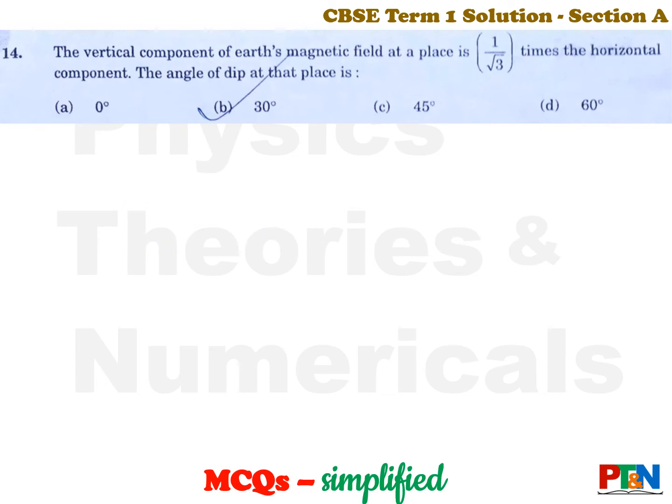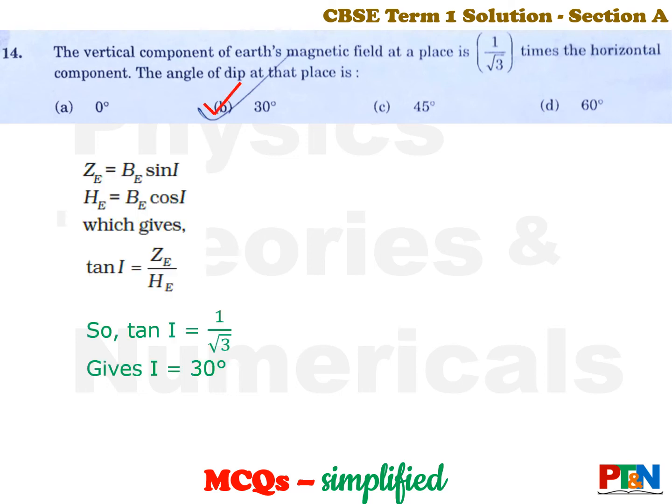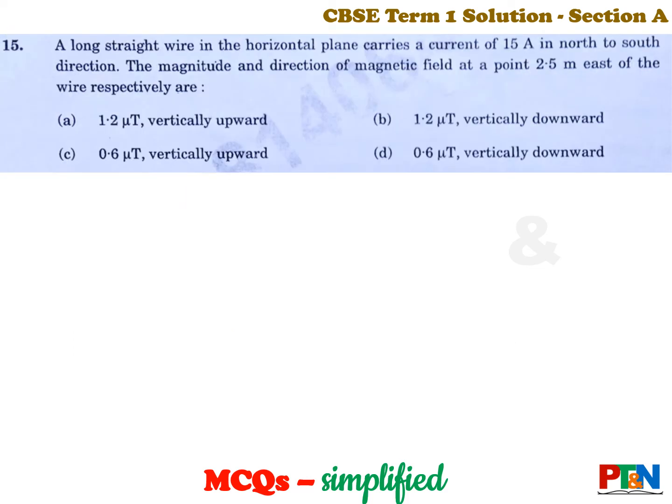Next MCQ. The vertical component of Earth's magnetic field at a place is 1 by root 3 times the horizontal component. The angle of dip? Very easy question, straight formula. Answer is option B. Tan I is ZE by HE. ZE by HE value is given, that is 1 by root 3. So I is 30 degree. Next one.